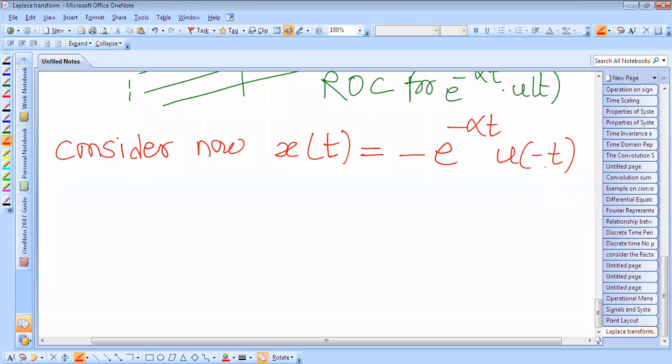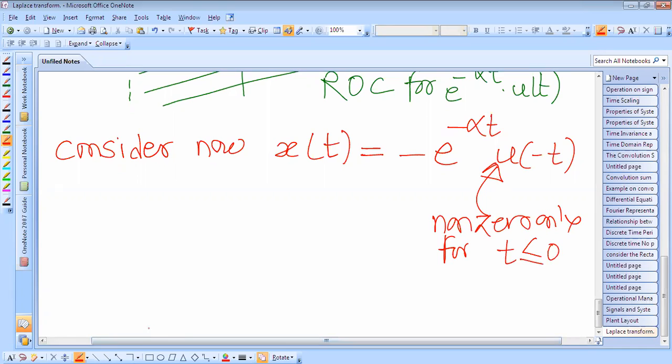This example is given to you, and this is non-zero only for t less than or equal to 0. This unit step function is non-zero only for t less than or equal to 0.